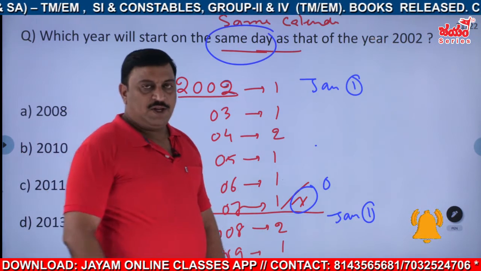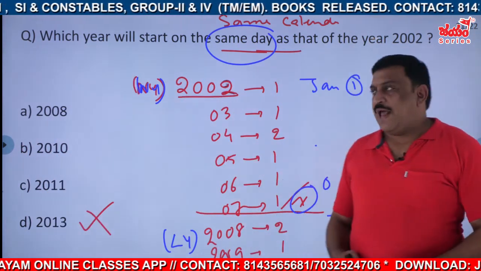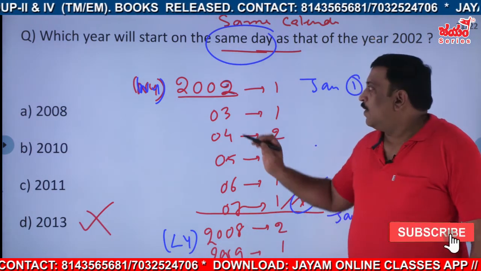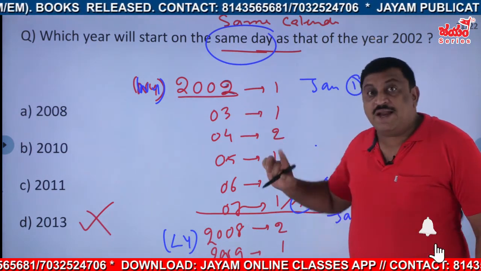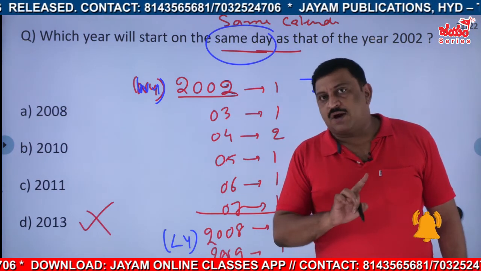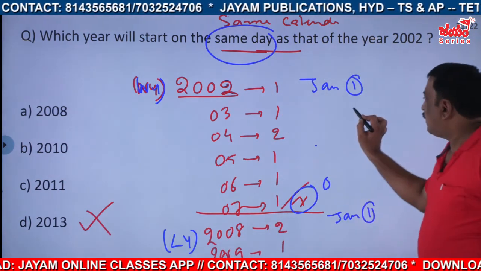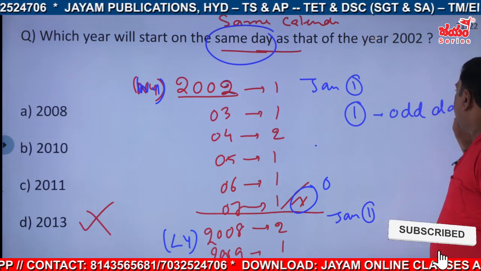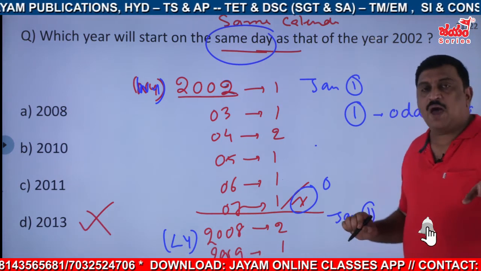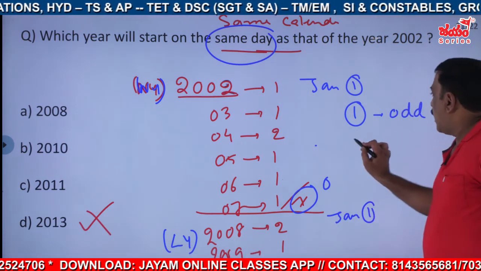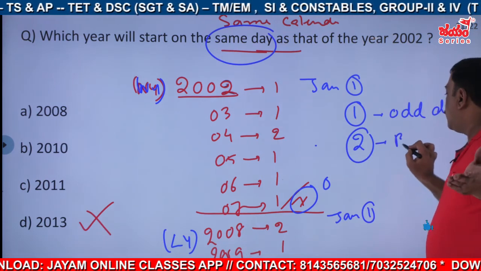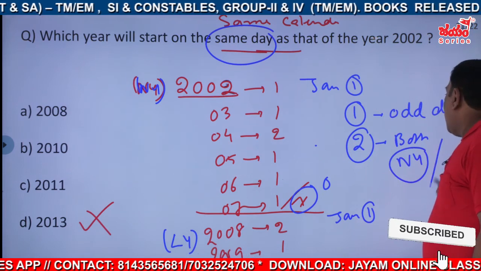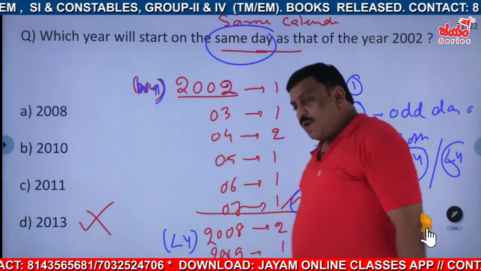So, we now got one extra condition. If we need the same day starting, we have to go only with the first rule, that is rule 1, odd days must be 0. If we need the same calendar, another condition should be there, that is both must be either normal years or both must be leap years.